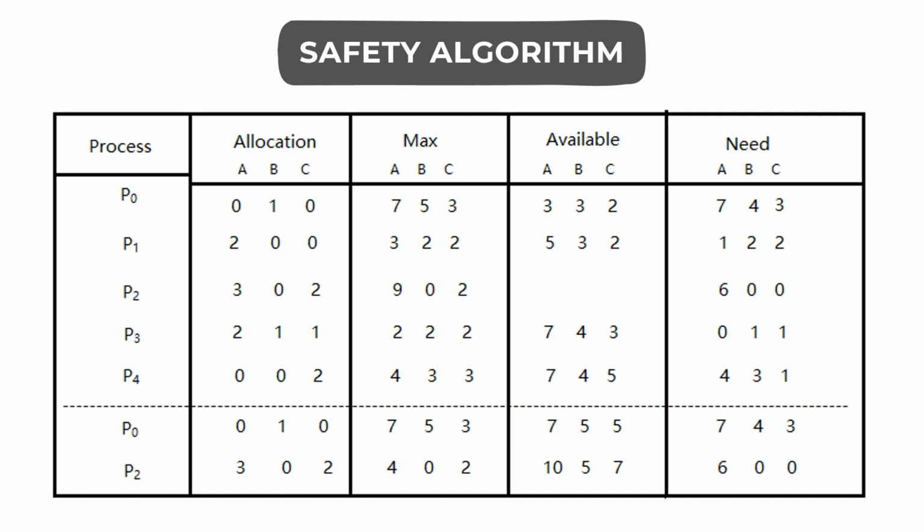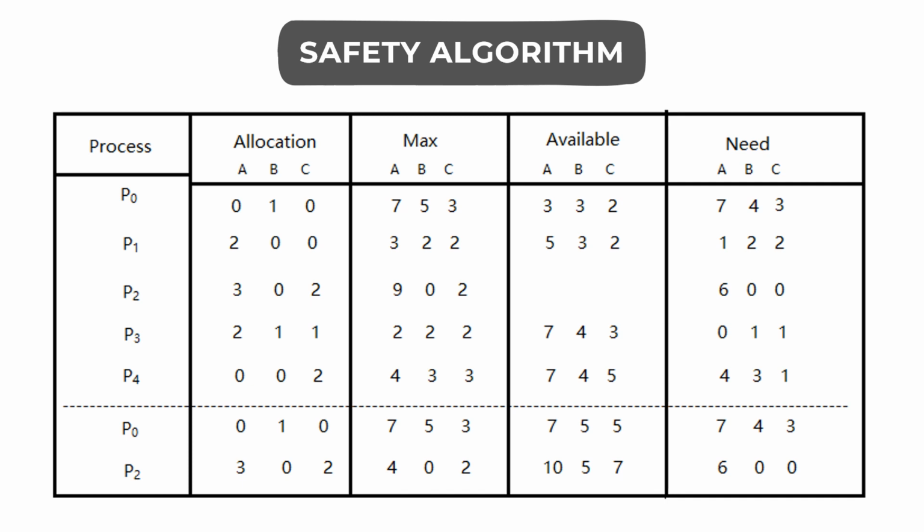Now let us check the allocation of resources for process P0. As we see, the maximum need of process P0 is 7 instances of resource type A, 5 instances of resource type B, and 3 instances of resource type C. We can see from the allocation table that one instance of resource B is already allocated to process P0.